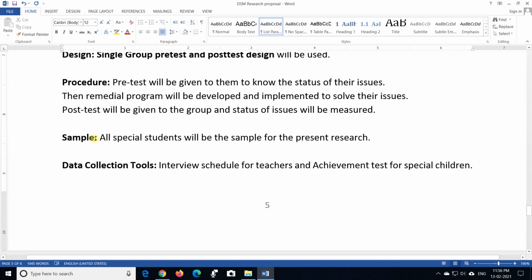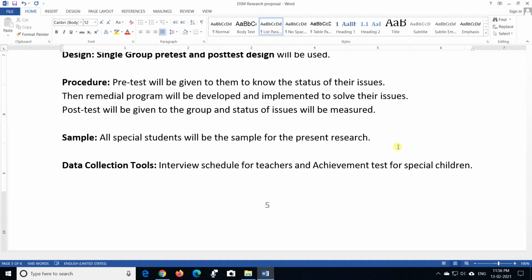What would be the sample? All the special students will be the sample for the present research. In your case, all the students in a particular division, say 7th A, 7th B or 8th, whatever class you select, will be the sample. Sample means the students on whom you are going to do your experiment.